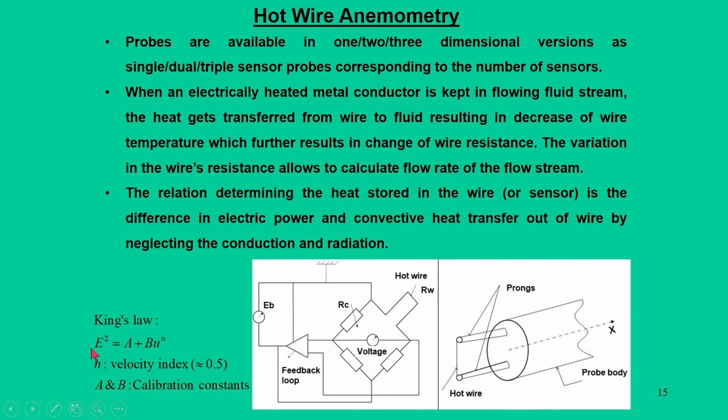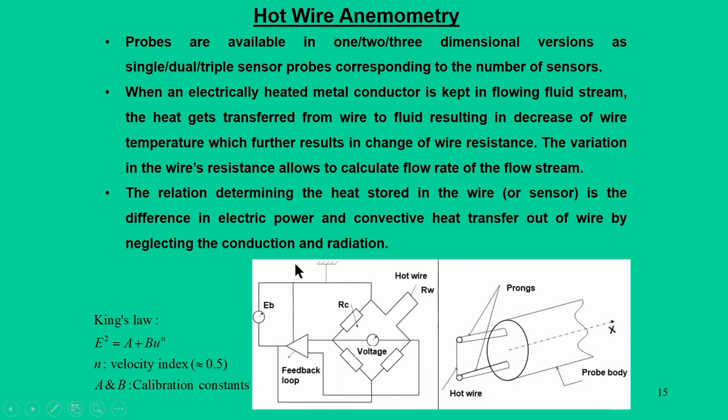What it says is that if E is your measured voltage, it is related by E squared equals A plus B u to the power n, where n is a velocity index and its value is 0.5 for our low speed wind applications. A and B are calibration constants for a particular application, and these values can be decided during calibration experiments. So, what King's law tells us is that if you are able to measure the voltage change from this Wheatstone-Bridge circuit, we can correlate it with respect to wind speed.